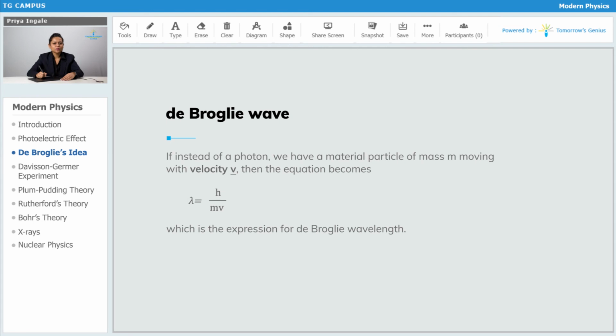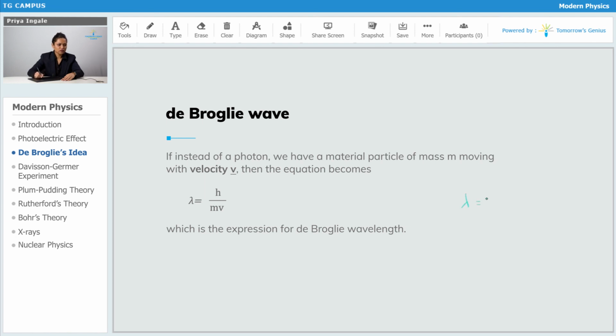Now, what if that particle is not moving with the speed of light, it is moving with some other velocity, let us say small v. So what will happen? That momentum will be replaced by m into v, that is it. So if instead of a photon we have a material particle of mass m moving with velocity v, then the equation becomes lambda is equal to h by m into v, which is the expression for the de Broglie wavelength. So you can apply both the things.